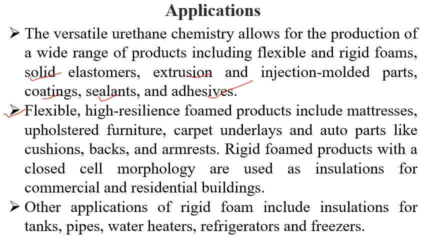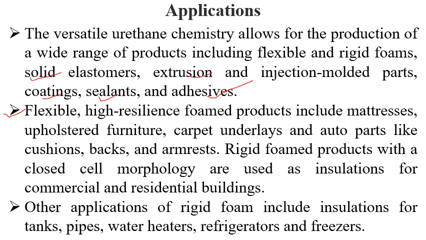Whatever mattress you use in your houses, whether Kurlon or Sleepwell, has polyurethane as one of the major constituents, right? Next is upholstered furniture, carpet underlays, and auto parts like cushions, backs, and armrests. Everywhere you can see either a hard foam or a soft foam, and all the foamy structures are basically made up of polyurethane.